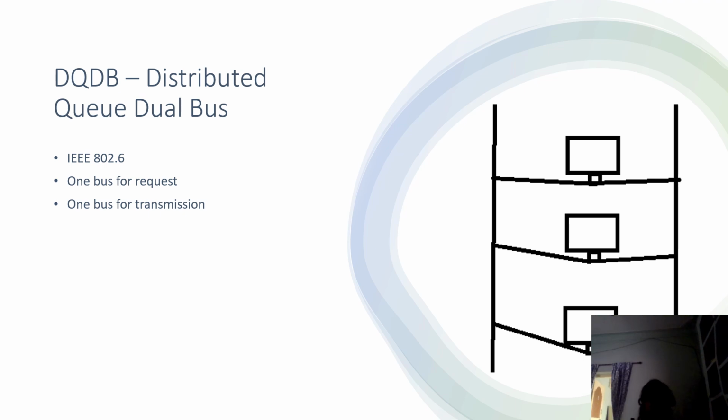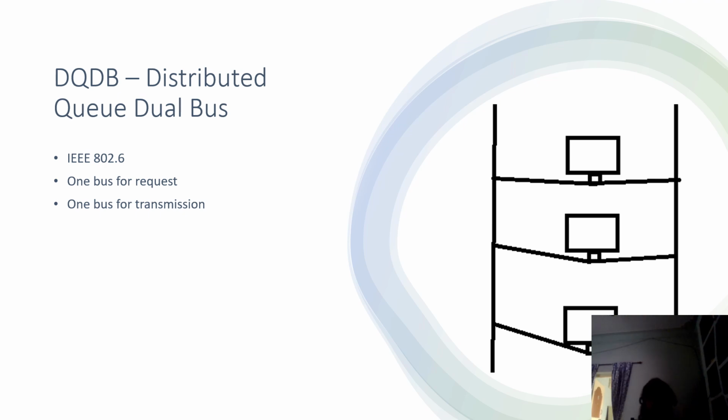DQDB. DQDB is distributed queue dual bus. What is distributed queue dual bus? If you see the picture on the right hand side, three computers are there, and towards the left one long wire is passing, towards the right one long wire is passing. One wire is for the requests and the other wire is for the transmissions. So this way it is performing the actions. This is also known as IEEE 802.6.